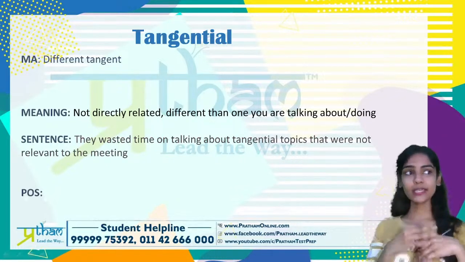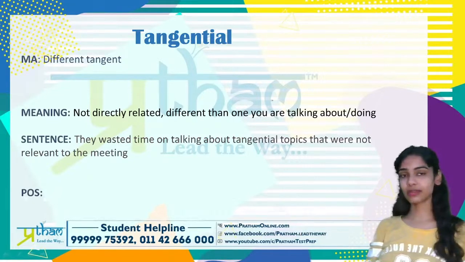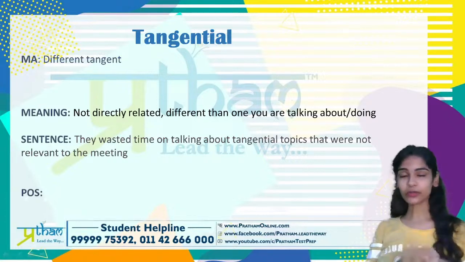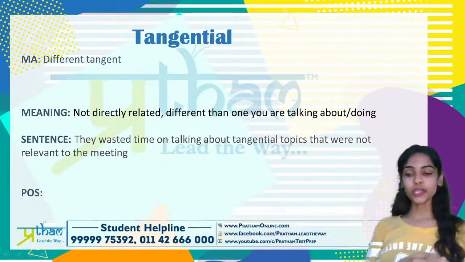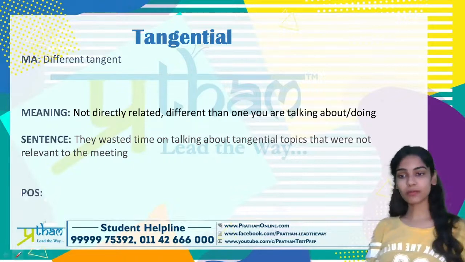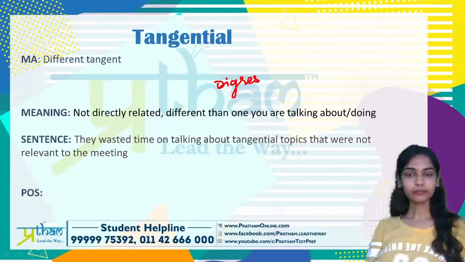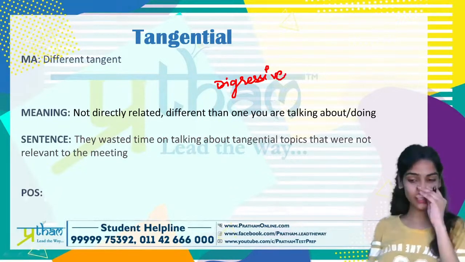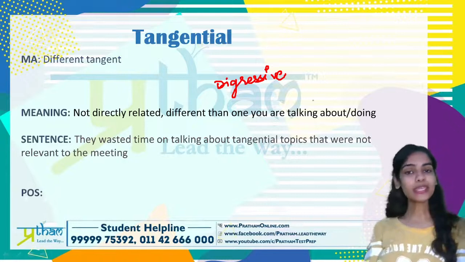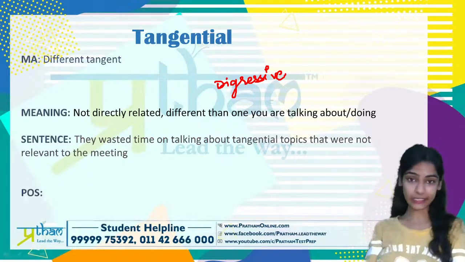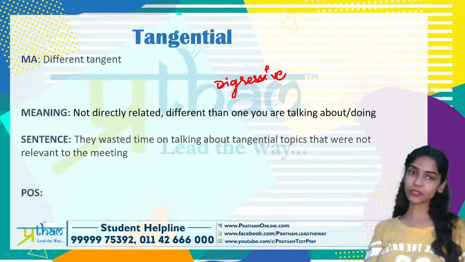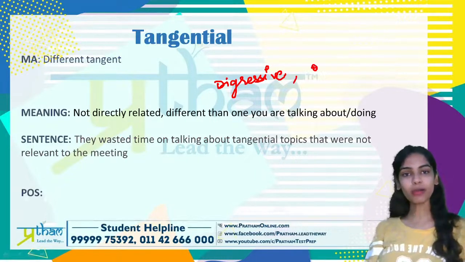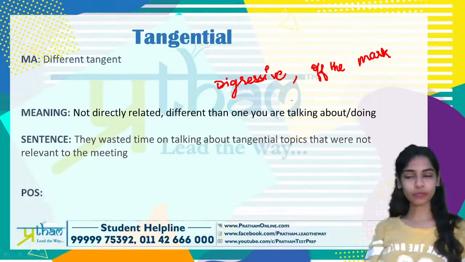मतलब अगर आप किसी ऐसी चीज़ के बारे में बात कर रहे हो जो it's not even related, it is irrelevant, it is not pertinent to whatever we needed to talk about, that is tangential. So जब आप digress करते हो, like this is a word which I'm pretty sure you must know of, digress करना, okay, digression. या digressive क्योंकि ये tangential है, it's an adjective. So if something is digressive मतलब it is not directly related, it's different from what we are talking about, it's completely off the mark, the topic or the conversation is off the mark मतलब बिल्कुल अलग बात चल रही है from what you needed to talk about.